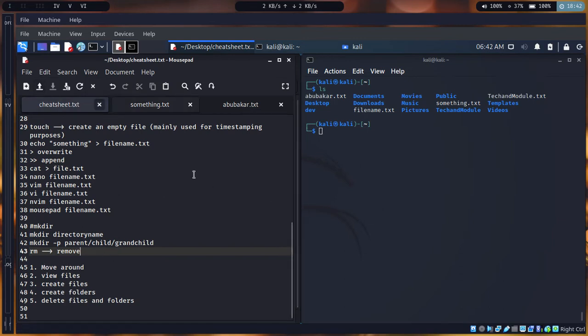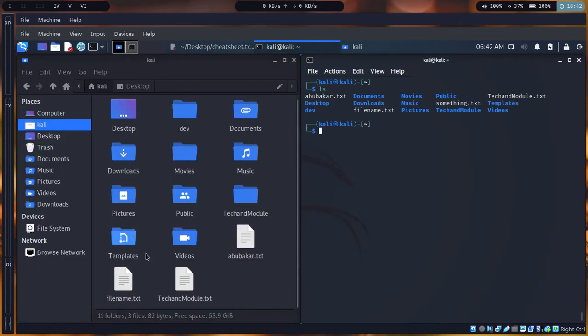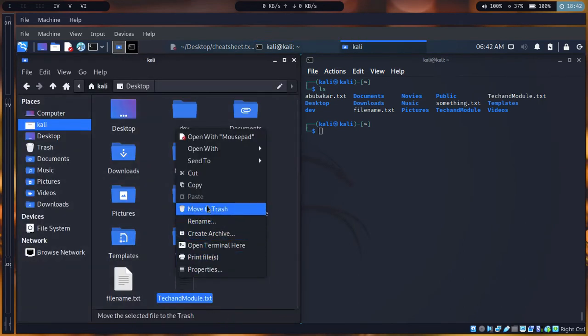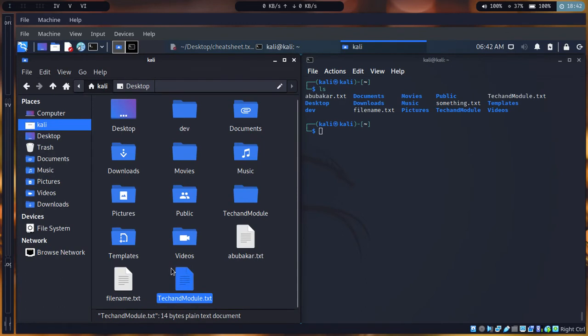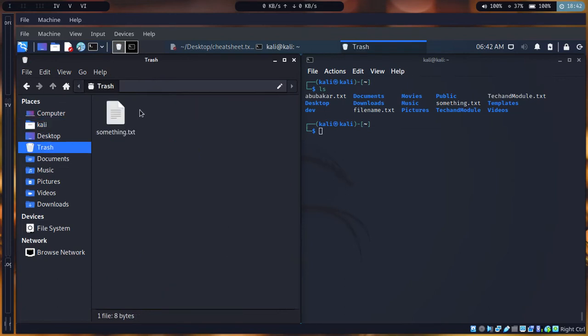It doesn't send it to the trash can. The trash can, how do you call it? Let me see the name exactly. Yeah, it doesn't send it to trash, it deletes completely. That's the only difference. But when you delete it from here, because this one is the interface, if you come here in the trash, you can see something is still in the trash.